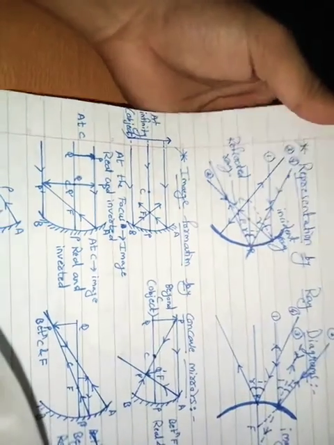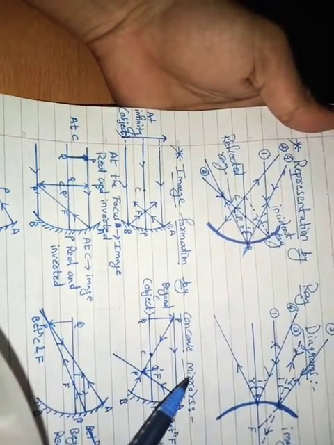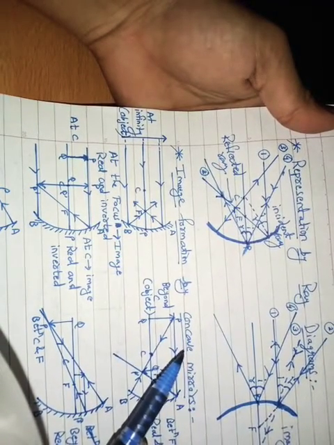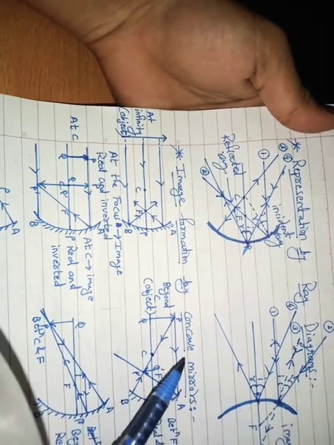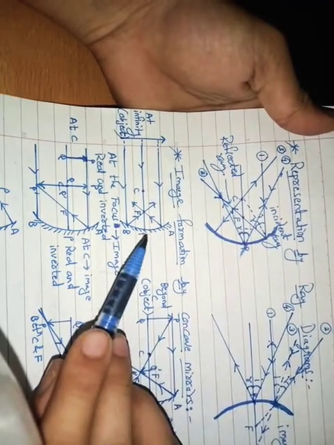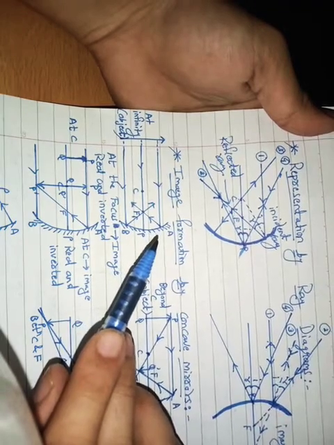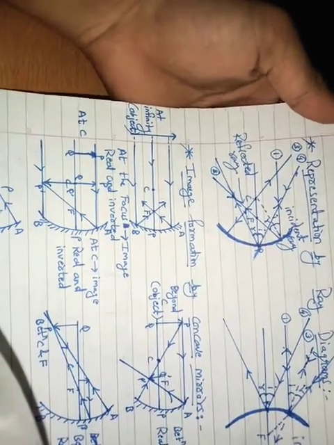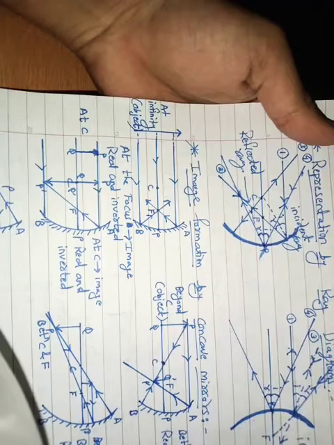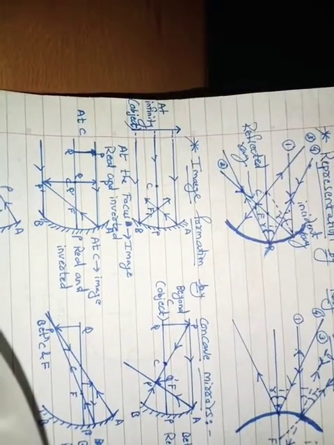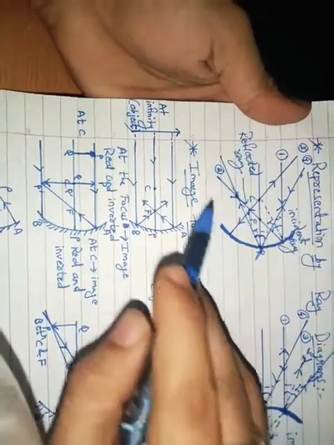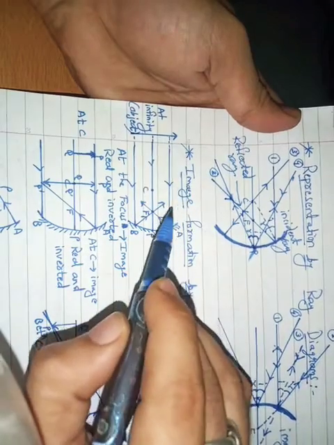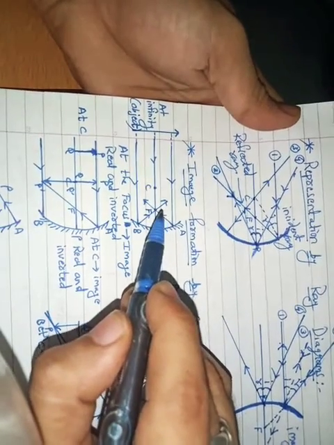So today we will discuss the image formation by a concave mirror. This was our concave mirror. Depending on the type of rays falling on the mirror, it will give different types of images. Today we will discuss 6 types of images formed by different types of rays. That means when we have different arrangements of objects, on the basis of these we have different types of images. So we will discuss it.